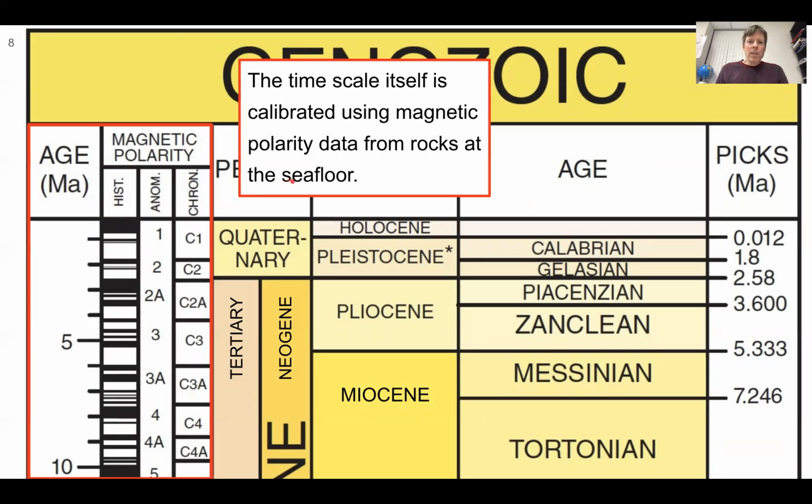One thing that's kind of interesting, the time scale itself is calibrated using magnetic polarity data from rocks at the seafloor, and we'll get into that shortly. But you see the importance of magnetic information on defining time right here on the time scale, showing this banding here is actually the polarity of the magnetic field during that time period.